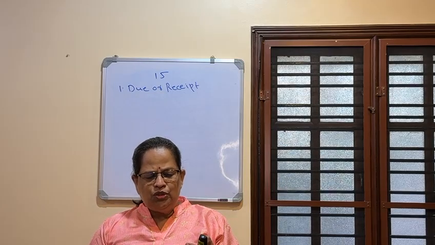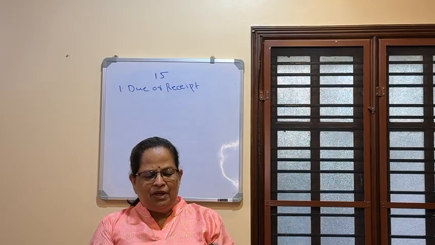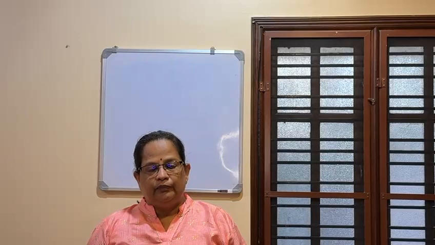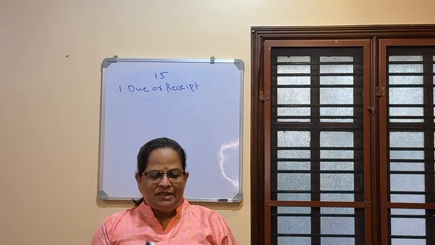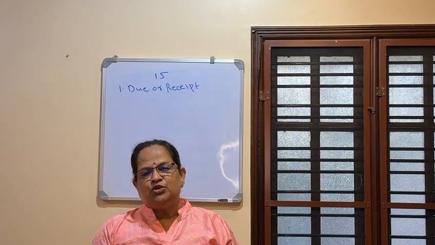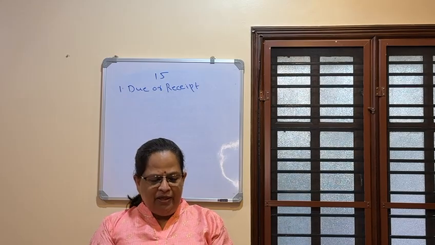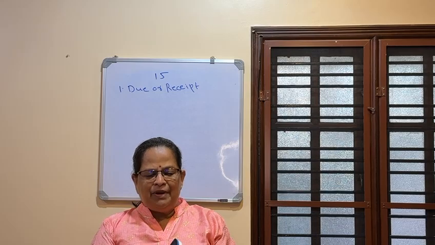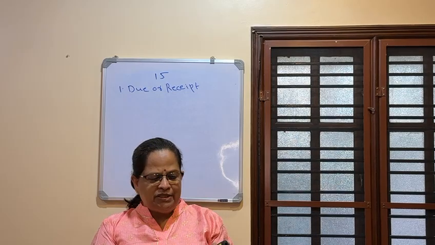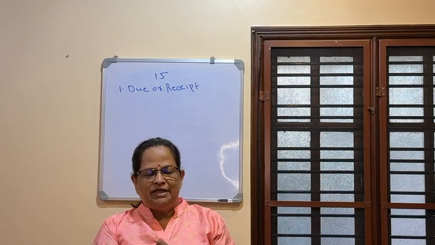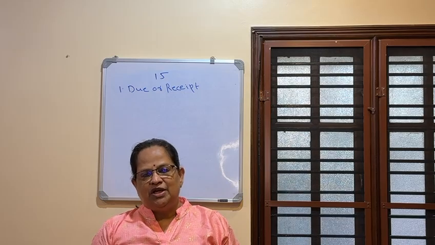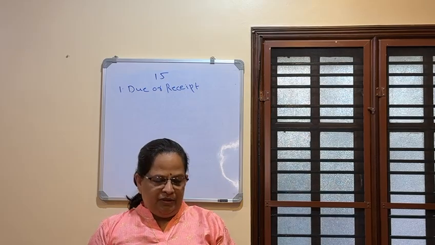April, May, June, July, August, September, October, November, December, January, February. So that is if it's paid on the 1st of every month. If salary falls due on the last day of the month, salary from April 25 to March 26 will be considered. That means in April you will get one salary: April, May, June, July, August, September, October, November, December, January, February, March. So that difference you have to remember.